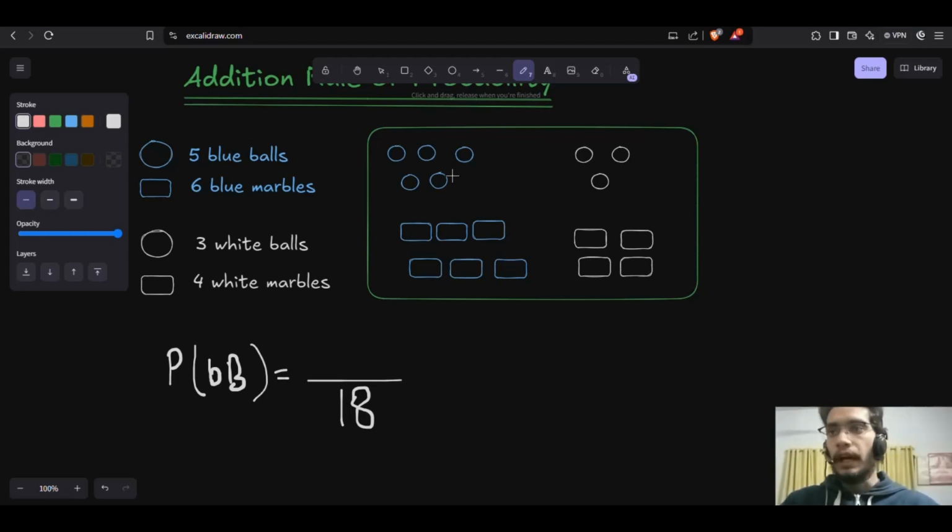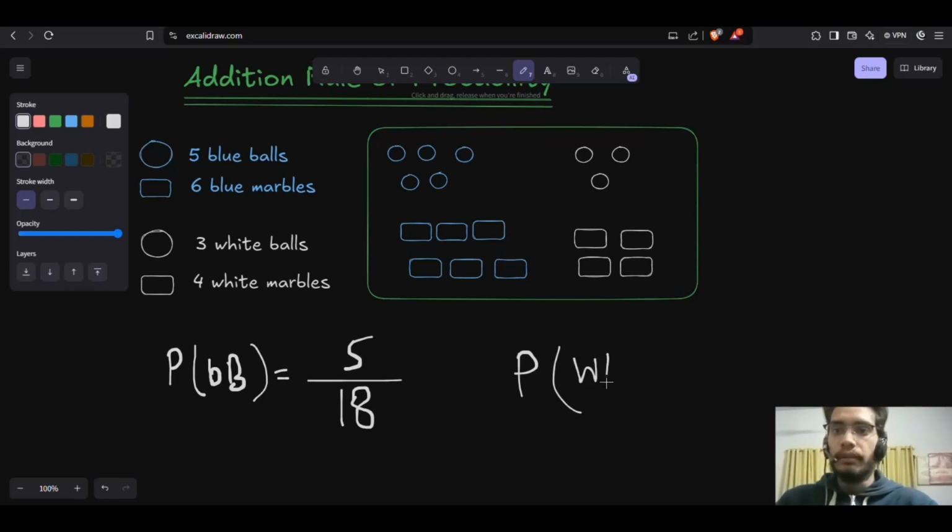How many blue balls are there? How many ways is the event occurring, right? Which means, how many blue balls are there? We need to find the probability of the blue balls. There are 5. So simply, the probability of getting a blue ball is 5 over 18. Are you clear?